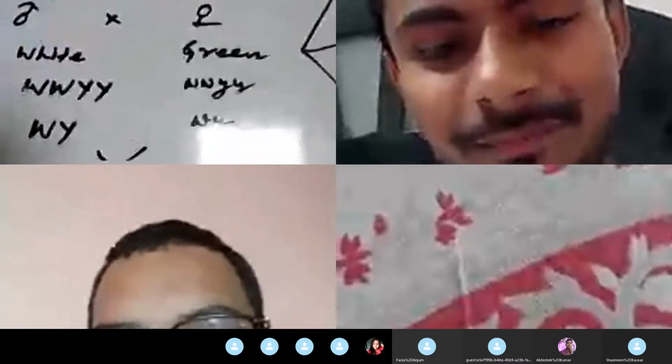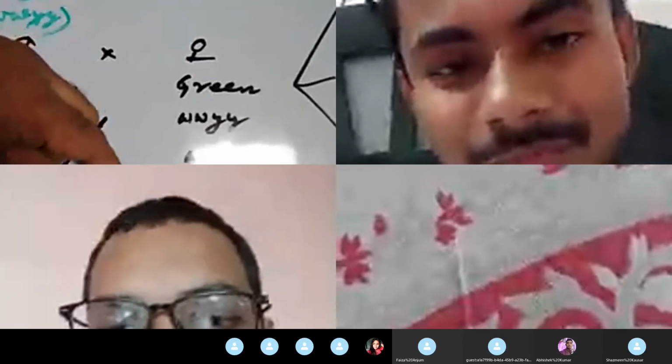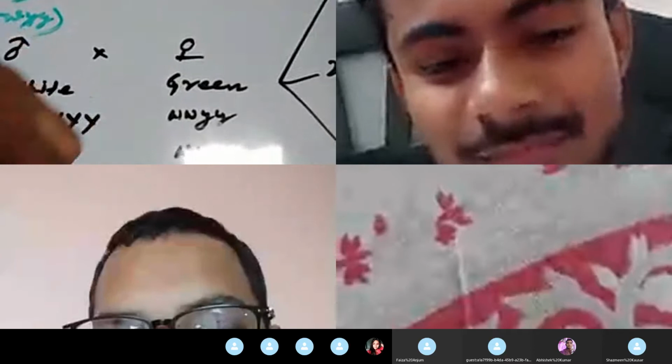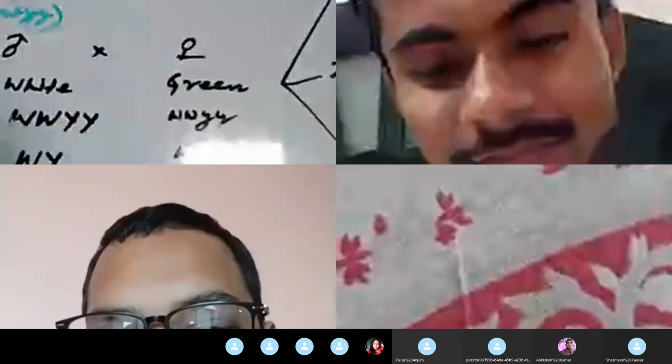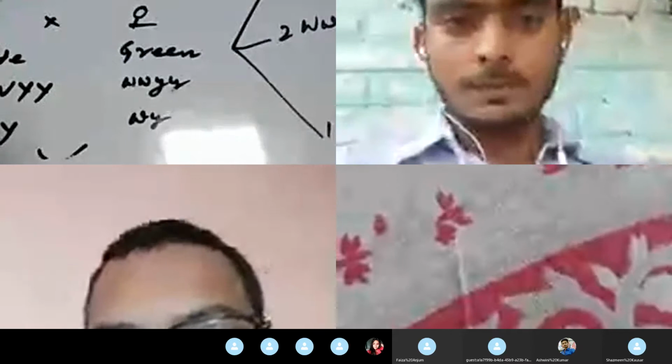This is very important. This genotype shows the dominant epistasis: capital W is suppressing this gene, and the result is 100% white phenotypes.